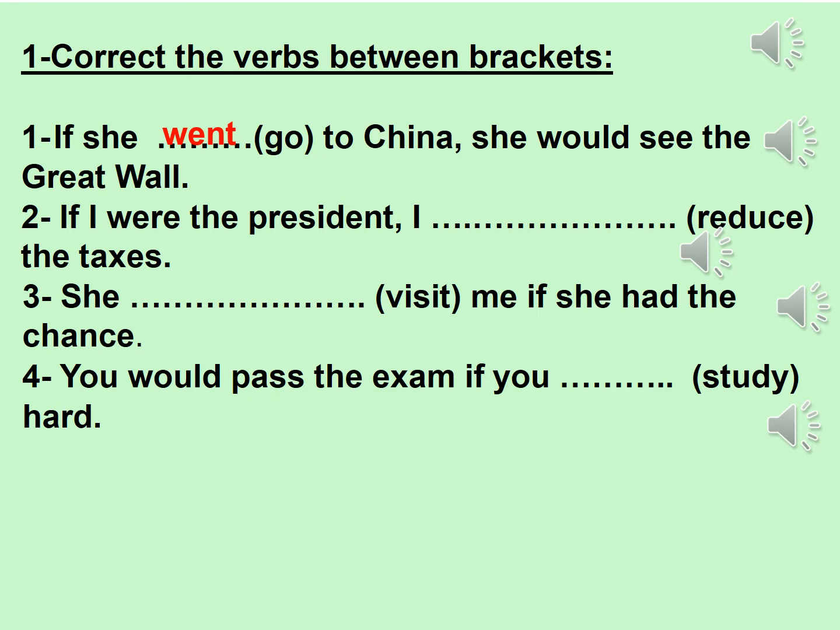3, she (visit) me if she had the chance. Here we have if in the middle, we didn't start the sentence with it. No problem. We will start it by the main clause. And here we have visit. So the answer will be would visit.